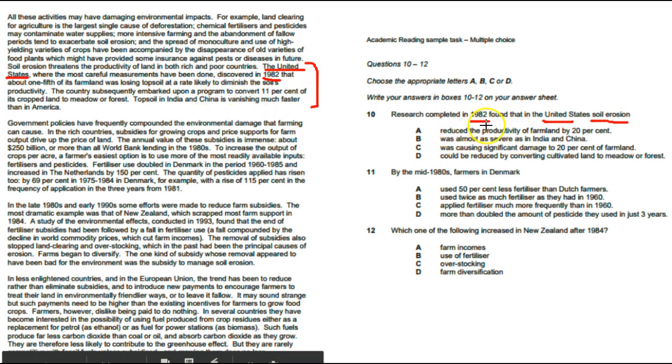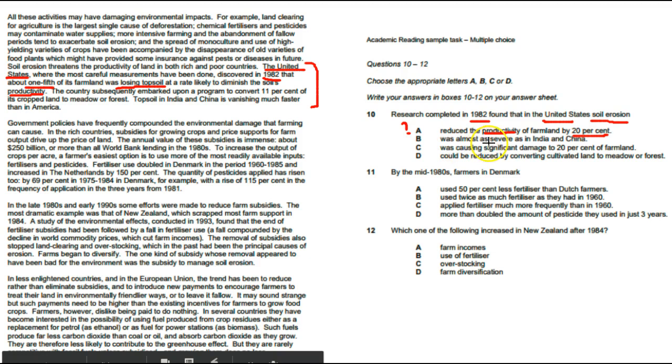So in 1982, in the United States, soil erosion. Okay, actually you can tell that the word erosion means something bad, right? A: reduced the productivity of farmland by 20%. So we have the word productivity and we have farmland by 20%. We do have the word productivity here. If we read the sentence, the United States, the most careful measurements have been done, discovered in 1982 that about one-fifth of its farmland was losing topsoil. So I'm not really sure about the sentence. I'm going to leave it for now, or you can put a question mark.